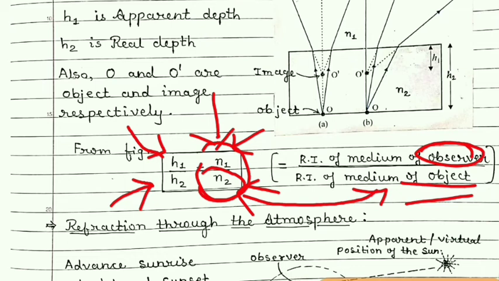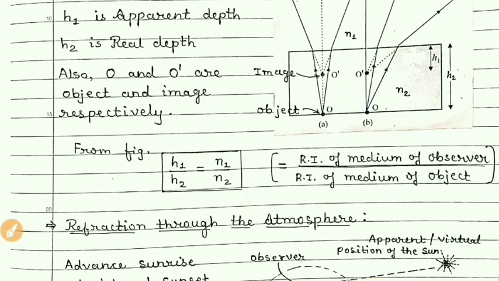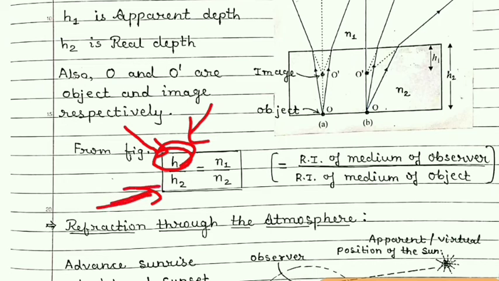So students, always remember, on the left side you always have to write the image, that is, the virtual height, and here the actual height, or the object where it is lying. And this n1 should be the refractive index of the observer, from where the observation is taken.